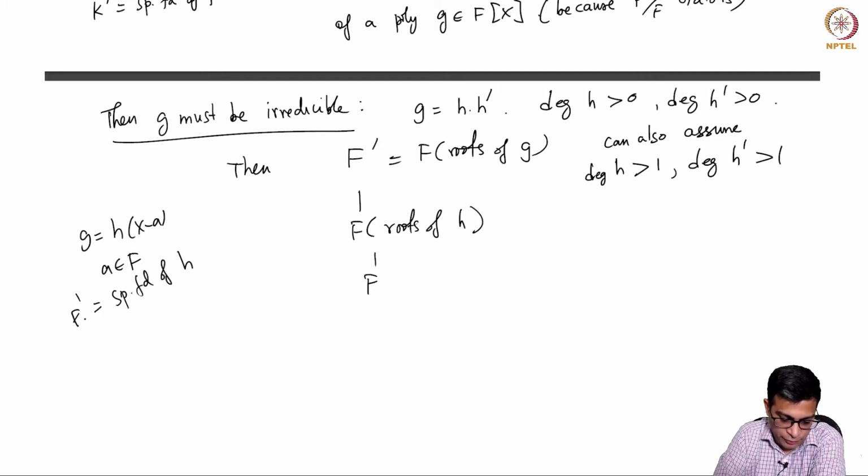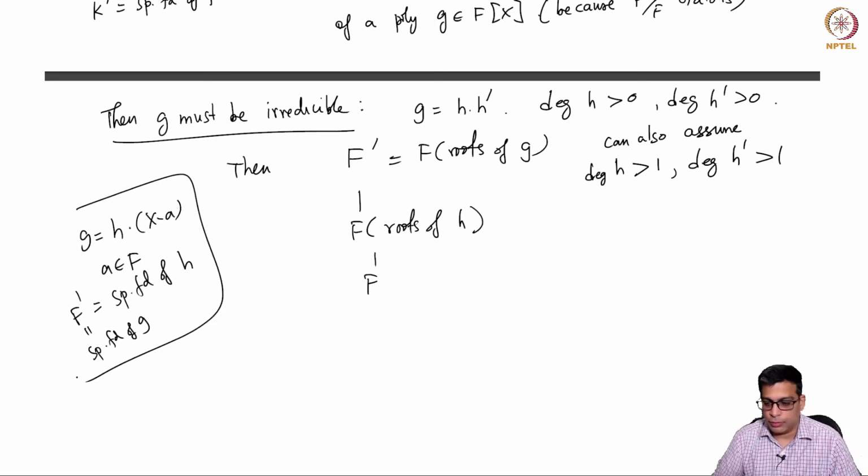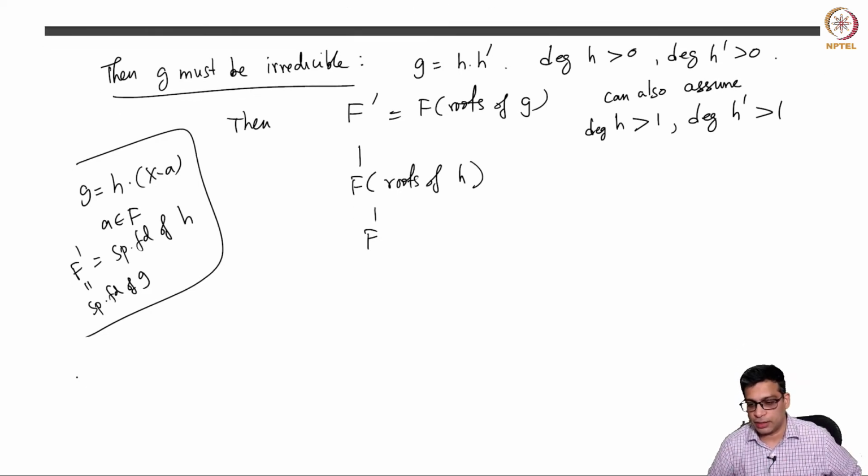h. F prime is a priori the splitting field of g, but I don't get anything extra by attaching another linear factor. So I can remove all the linear factors that g may contain. Then if it is not irreducible, it will factor as irreducible polynomials of degree greater than 1, so at least 2.